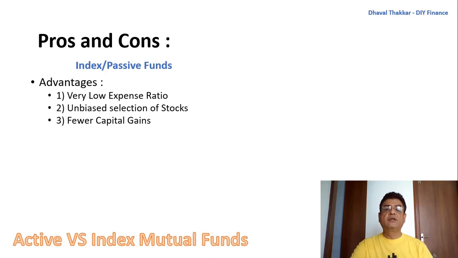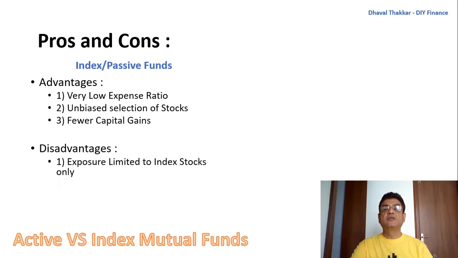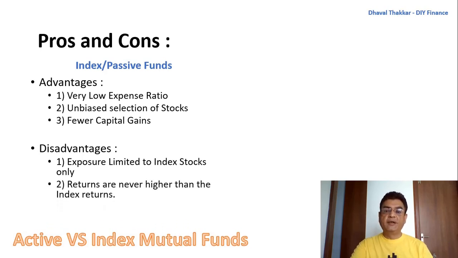Now let's look at the disadvantages of index funds. As the fund does not have liberty to choose stocks, the selection of stocks is limited to index stocks only and leads to fewer options. Second, the fund is never able to outperform the index, so better returns or alpha is not being generated.